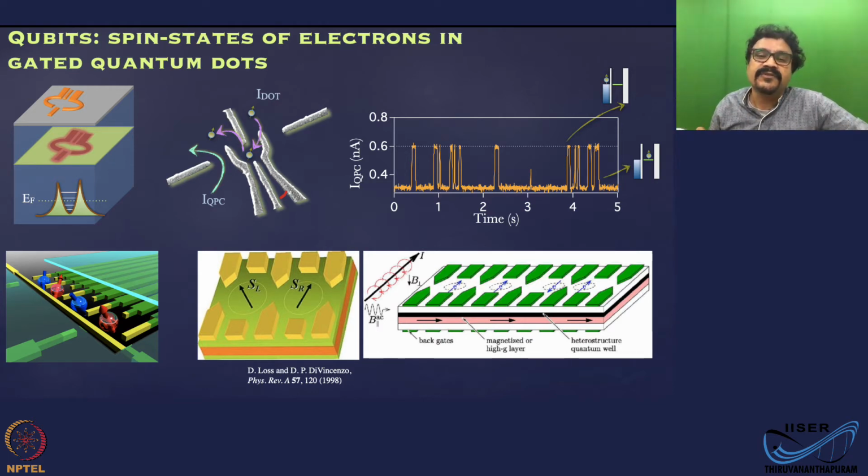Okay, so you can do 1 and 2 qubit operations. And long decoherence times, because generally spins have much longer decoherence time compared to charges. Okay, and how long "long" means, we will discuss in one of the coming slides.